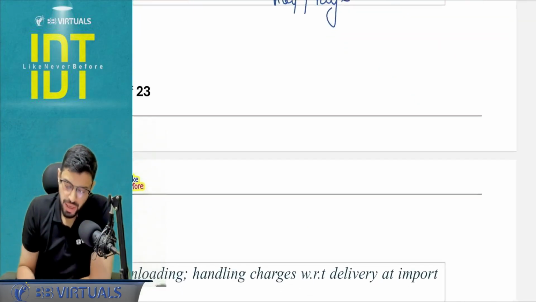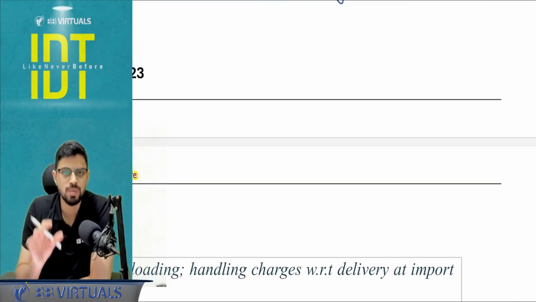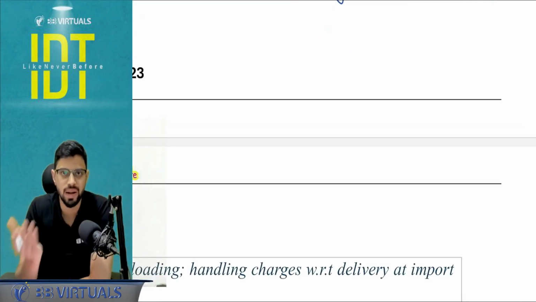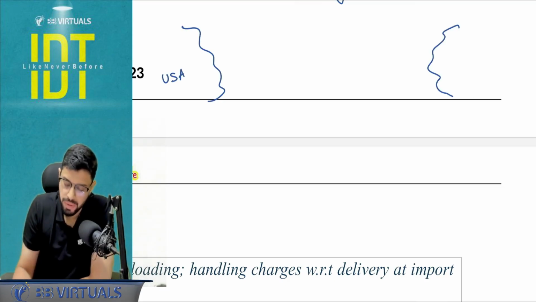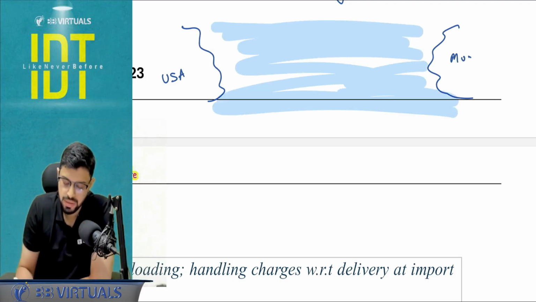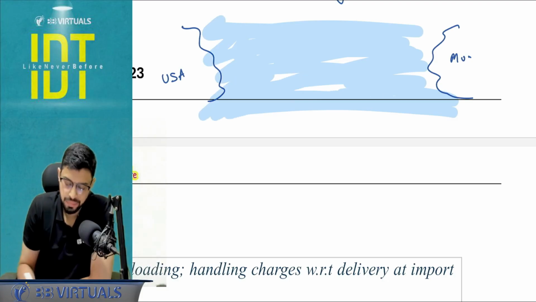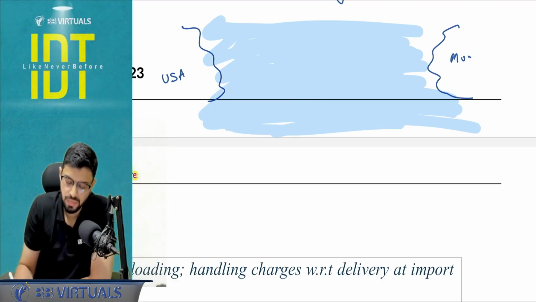I'm making a small diagram that will just help you revise what we are trying to calculate in this entire scenario of valuation. So let's say this is a USA port, and let's say this is a Mumbai port. I'm taking the example of a vessel. Here there is a small vessel and this is going to be coming into India.